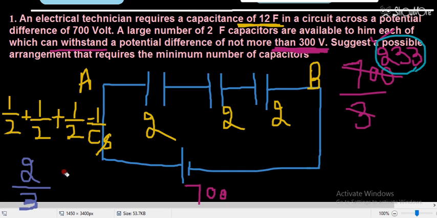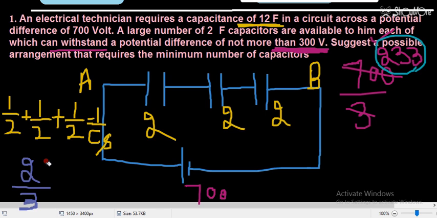But now I want to reach the value of 12 farad. That means I will connect n rows of this type, so that all of them will be added. I will draw the circuit, don't worry.